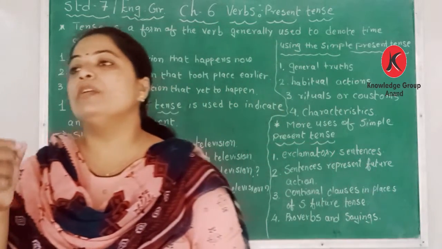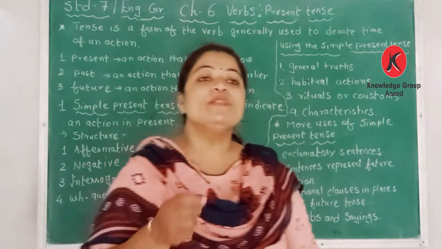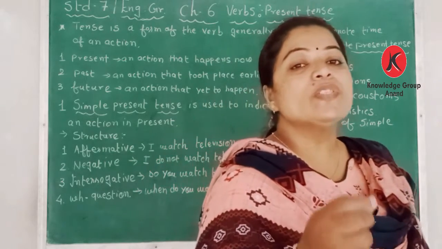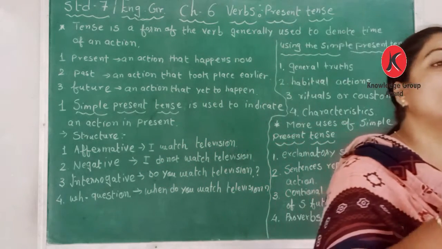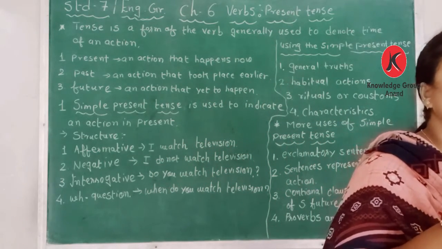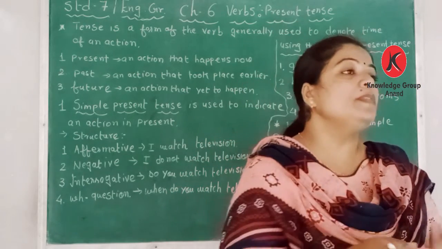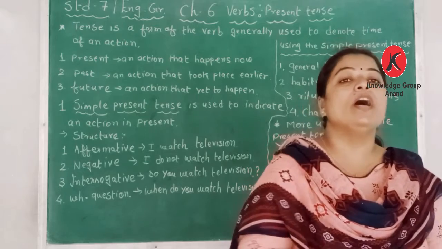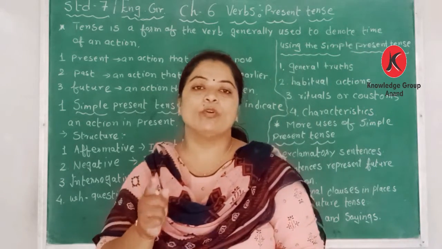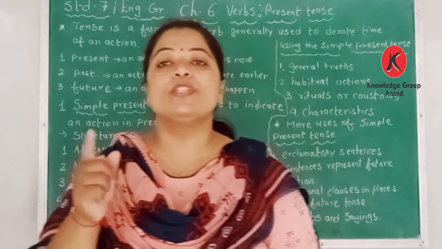So what is an affirmative sentence? Affirmative sentences give us information about a person or things. In the affirmative sentence, there will be a full stop at the end of the sentence.